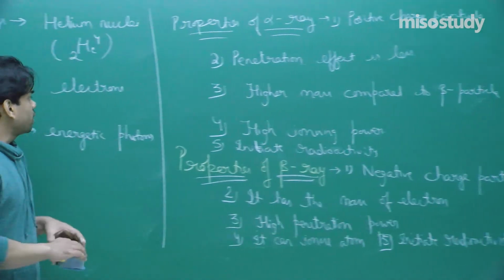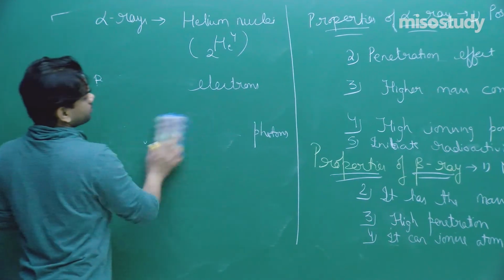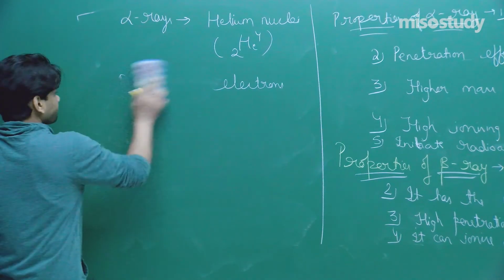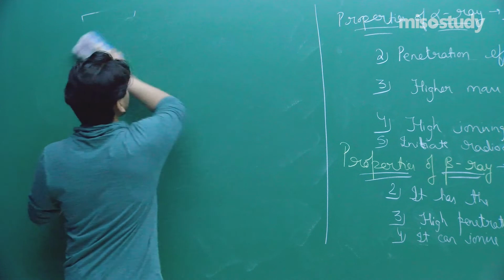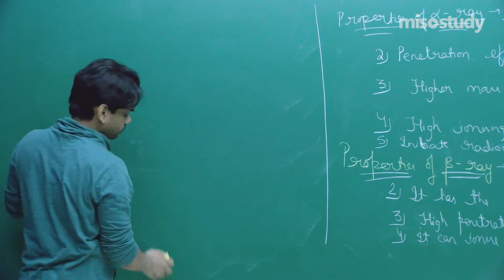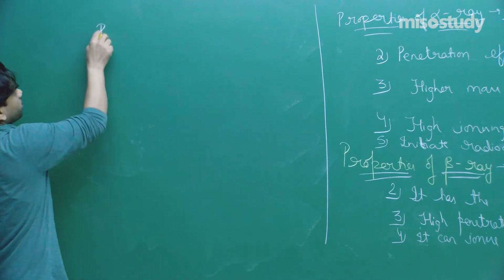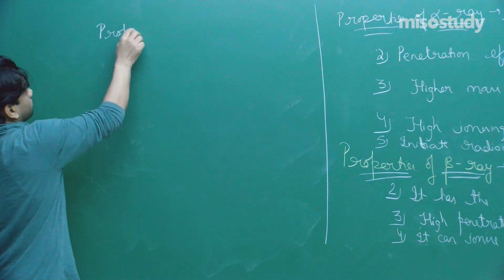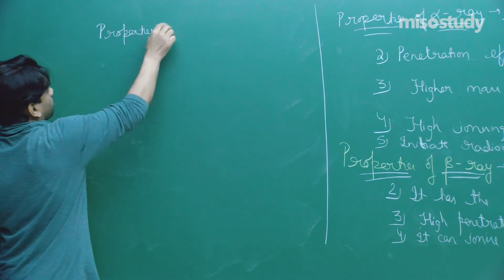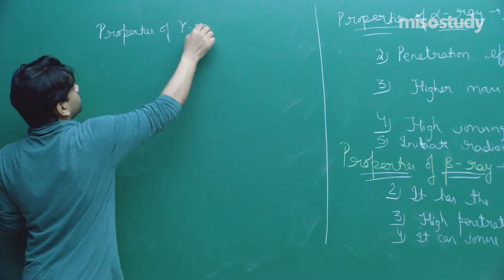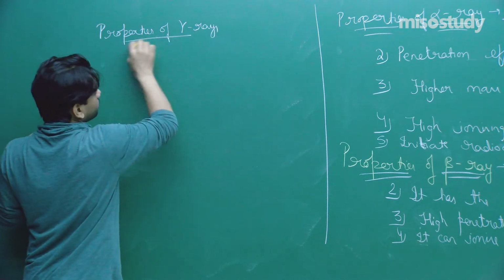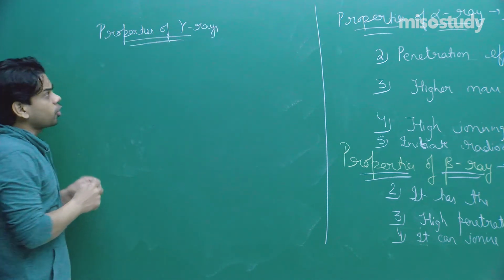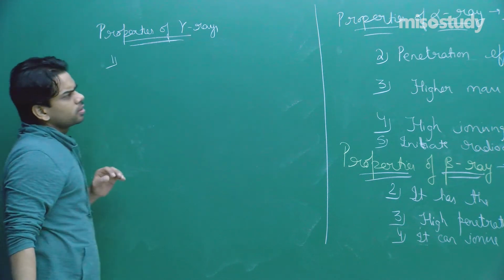So now we are left with the third one, that is the gamma rays. Let's talk about the properties of gamma rays. First of all, they have no charge.